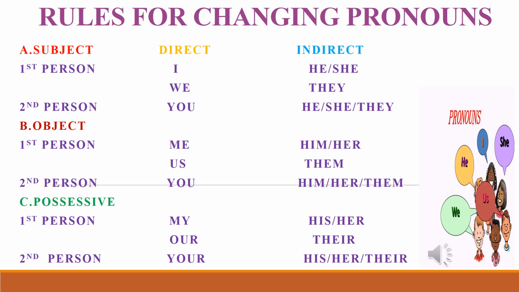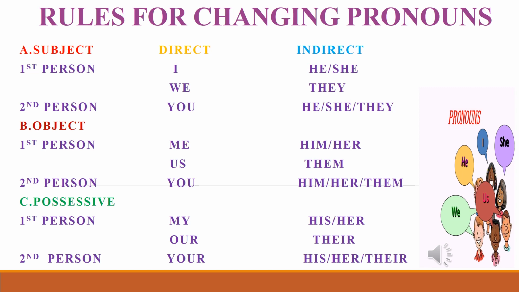Rules for changing pronouns. See the first one, subject. First person, I, you have to change in indirect speech to he or she, according to the gender. We, they. Second person, you, you have to change in indirect speech to he, she, they.